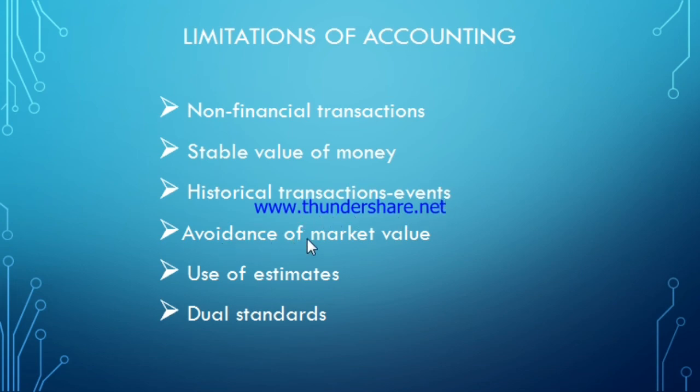Next point is avoidance of market value. We know that the value of assets keeps on changing with the passage of time. Their market price keeps on changing. But in the books of accounts, we are writing those assets at their actual cost only. We are always ignoring the market value of the asset. So that is also a limitation of accounting, because we cannot get the exact idea of the economic status of the business if the market value is not recorded in the books of accounts.